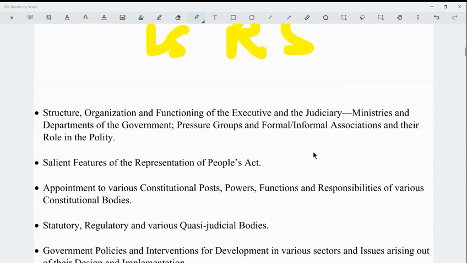Okay, so structure, organization, and functioning of the executive and the judiciary, ministries and departments of the government, pressure groups, and formal informal associations and their role in the polity. Okay, so first you have to study the structure, organization, and the functioning of the executive and the judiciary. In executive, it comes the elected prime minister and the council of ministers at the central level, and the state chief minister and the council of ministers at the state level. You have to study the various issues associated with them and how those issues can be resolved, the main points.